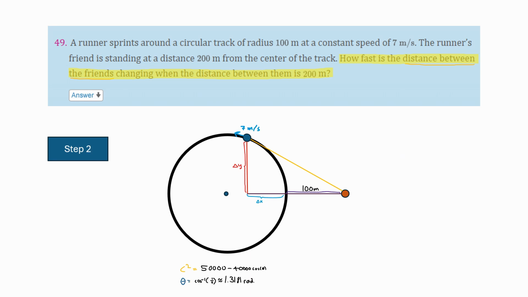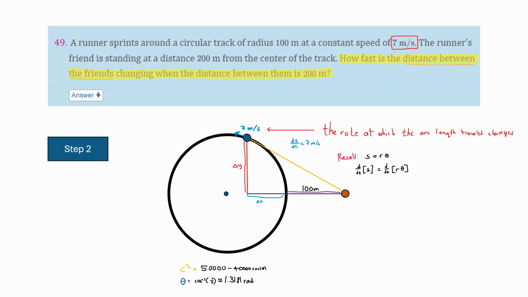Now we can move on to step 2. What does this 7 meters per second mean? Well, this 7 meters per second is what we would call in physics linear velocity, or tangential velocity. But here I think it's most apt to classify it as the rate at which the circumference is traversed, or the rate at which the arc length changes. So if we take it to be that, we know that ds over dt is equal to 7 meters per second. Also from precalculus, you can recall that s is equal to r theta.